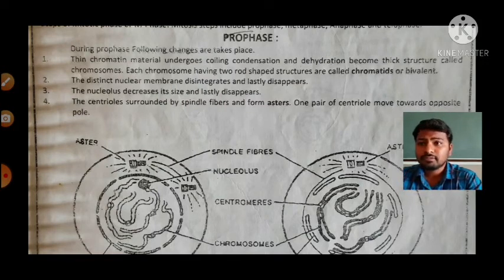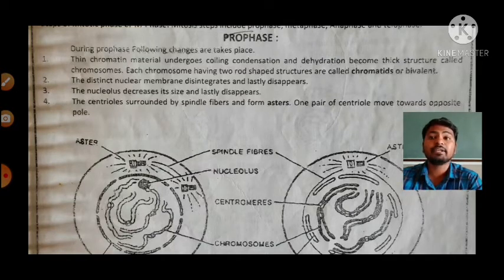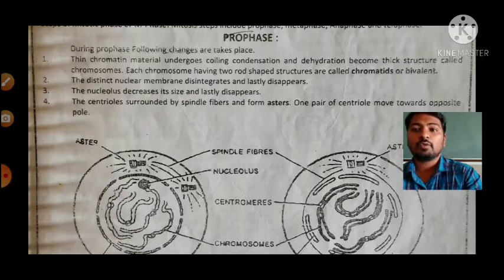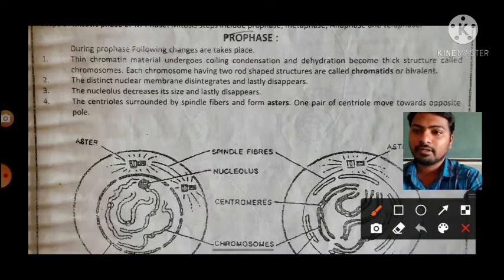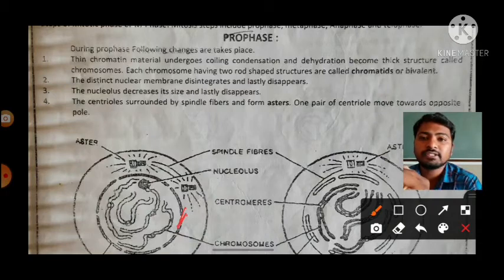Then second, the distinct nuclear membrane disintegrates and lastly disappears. The second phenomenon happening during the prophase stage is that the distinct nuclear membrane, which you can observe here, starts to disintegrate, which means it starts to disappear.